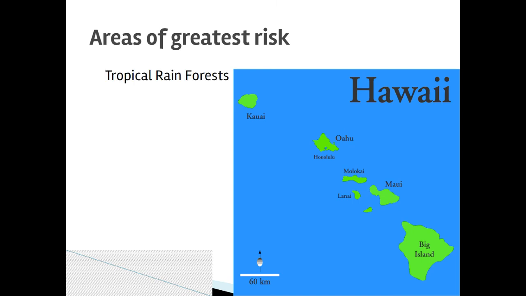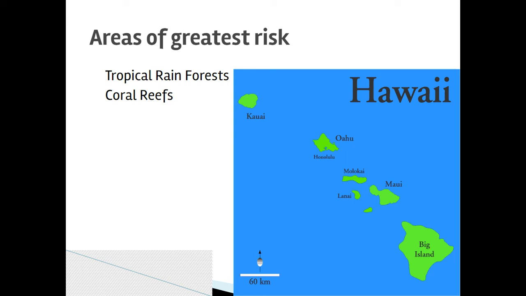So places like tropical rainforests are generally at higher risk because they have such specific environmental conditions that the organisms in them can't really adjust to the changes that are happening. Also, because there's a lot of destruction of rainforests going on right now, which takes away habitat.